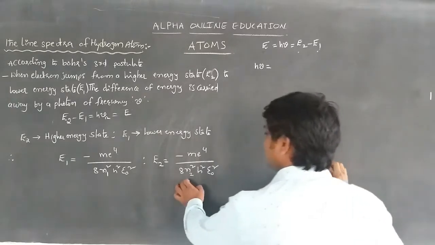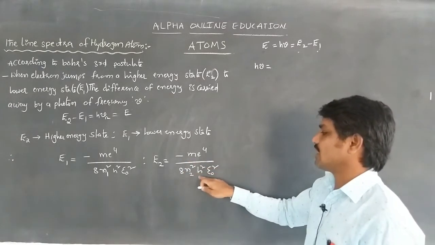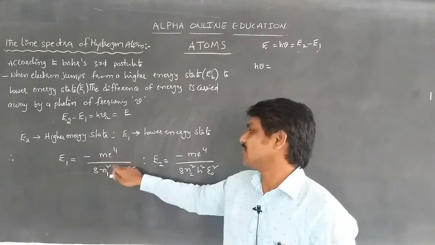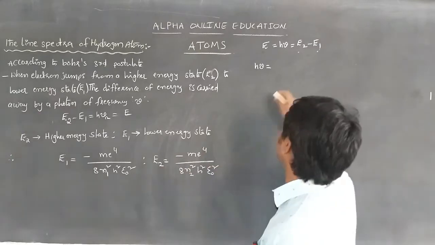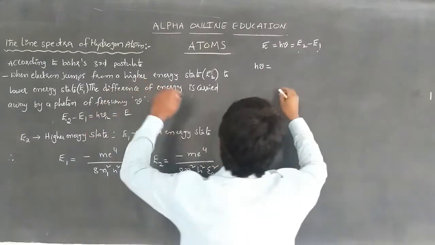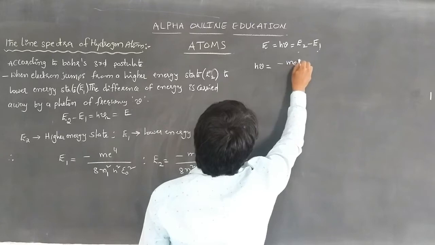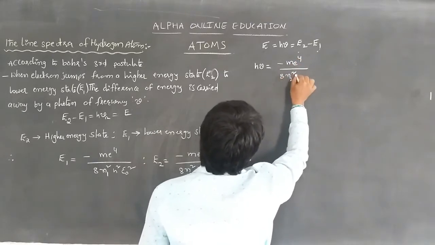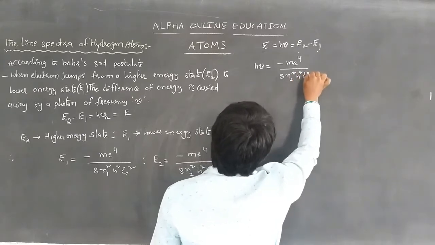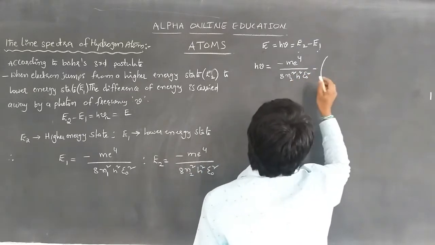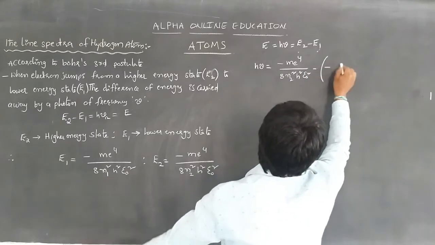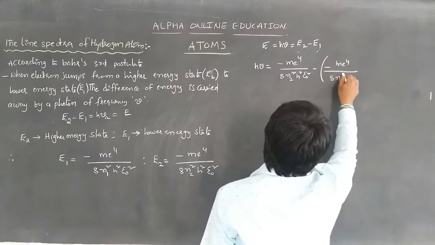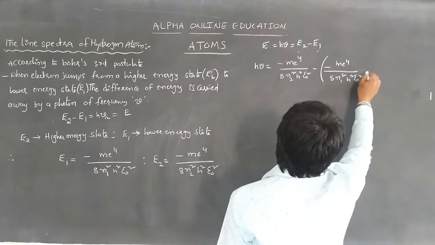We have E2 equal to minus m e power 4 by 8 n2 square h square epsilon naught square, and E1 equal to minus m e power 4 by 8 n1 square h square epsilon naught square. Substituting these values, we get the difference between the two energy states.